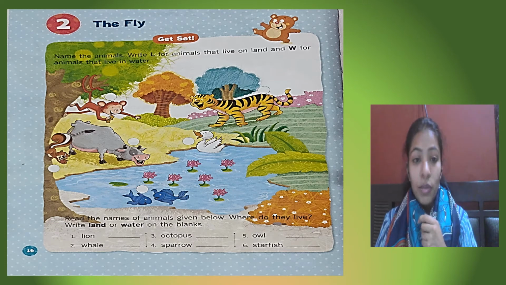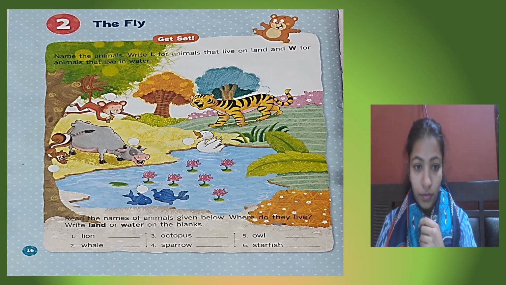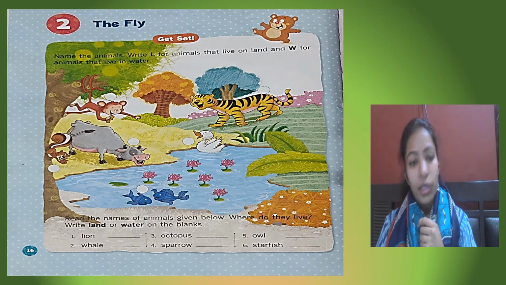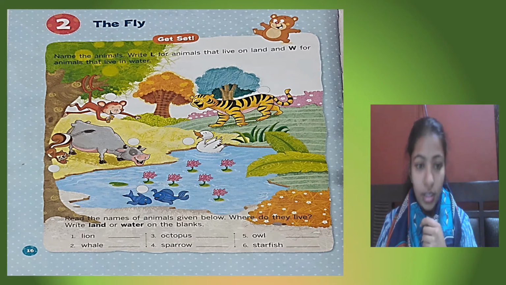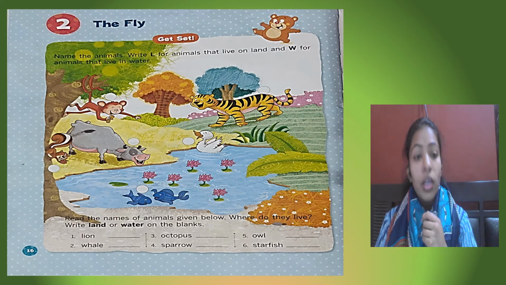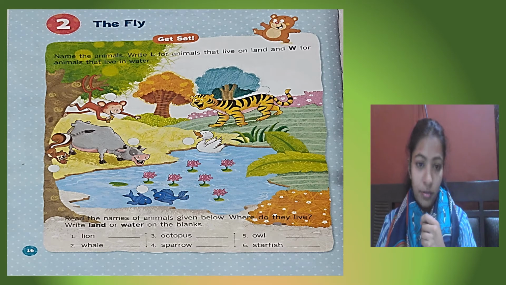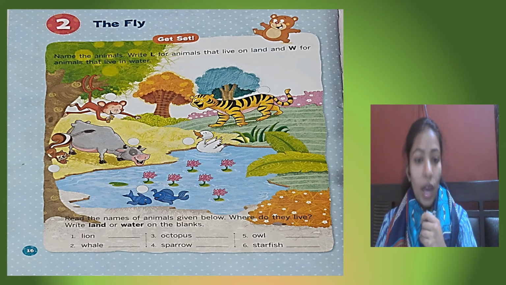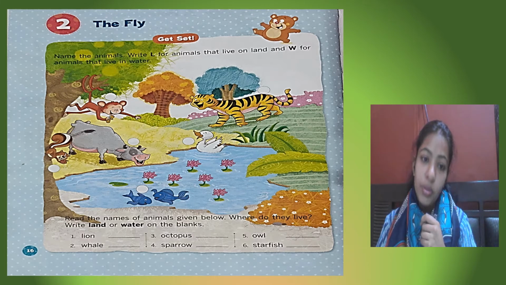So the chapter name is The Fly. Now before starting the chapter, there is an exercise given in the beginning. Now we'll read the exercise and we'll try to solve it together. Name the animals. You have to name the animals in this only. Write L for animals that live on land and W for the animals that live in water.